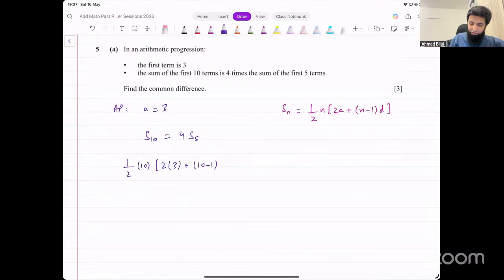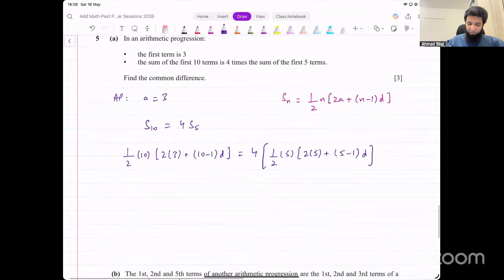Difference is what we have to figure out. So that equals 4 times half into 5, that's S5, into 2 into 3 plus 5 minus 1 times the difference.